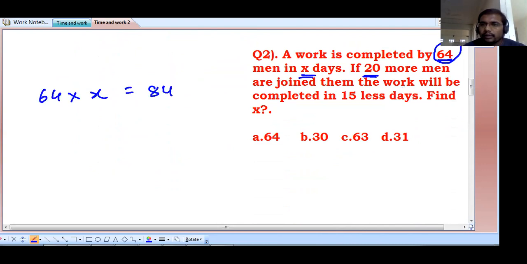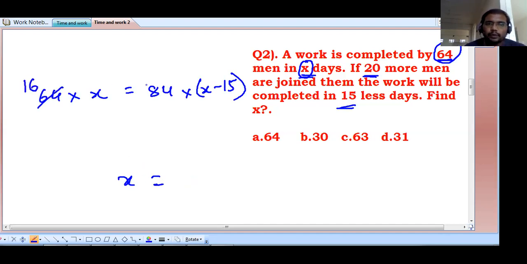Now the work will be completed in 15 fewer days. Initially, how many days they are taking? X days. Now 15 fewer days means X minus 15. You have to find out what the X value is equal to. So here 4 cancels 16 times, 4 cancels 21 times. 16x is equal to 21x minus 21 into 15.